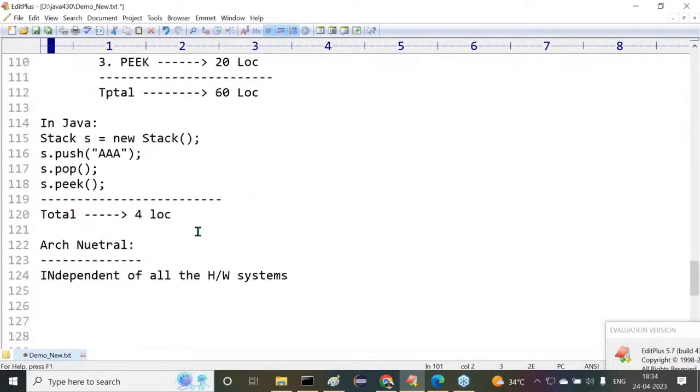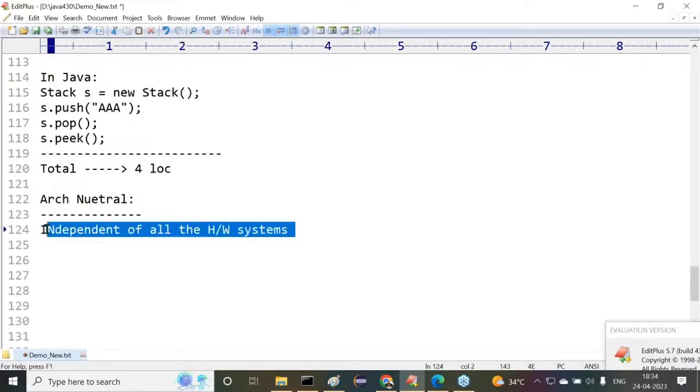What's the meaning of architectural neutral? It's independent of all hardware systems. It can run its applications in every hardware system. This is exactly the meaning of the architectural neutral programming language. Are all of you getting my point or not? So finally, this is the information I can discuss about this history.